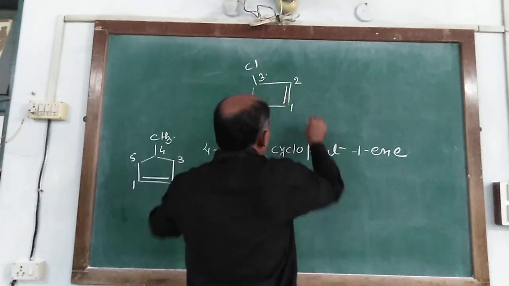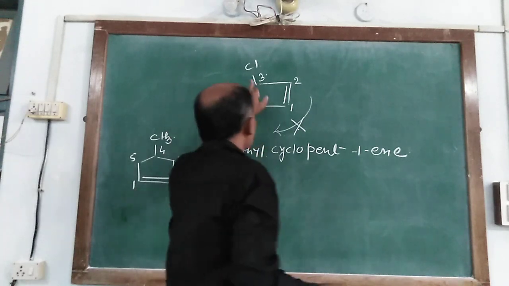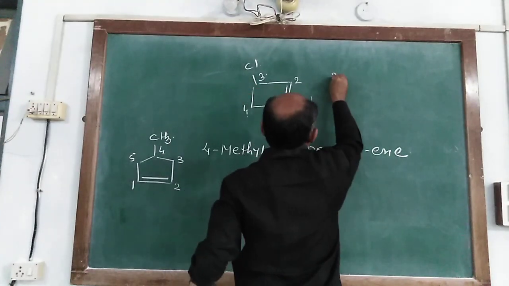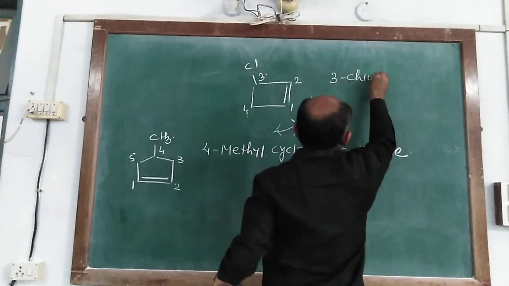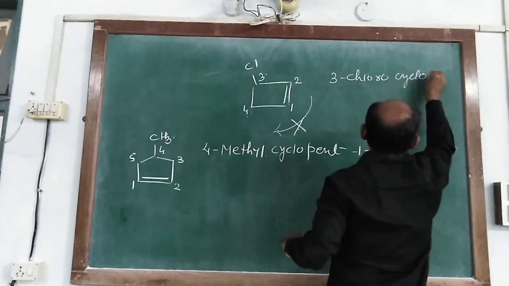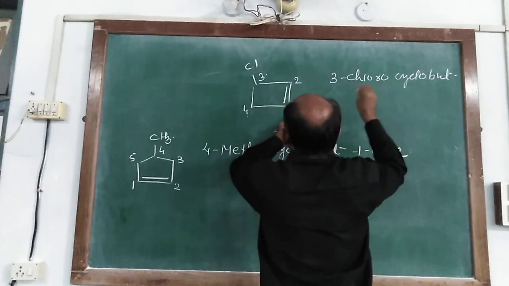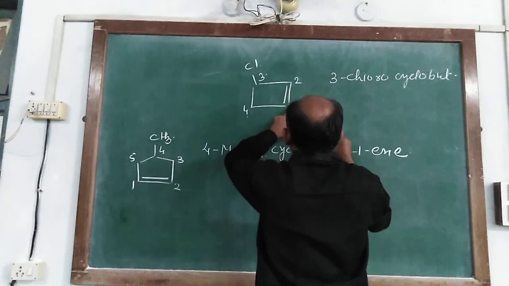So in this way you cannot assign the number. Now we write 3-chloro cyclo, but comma 1